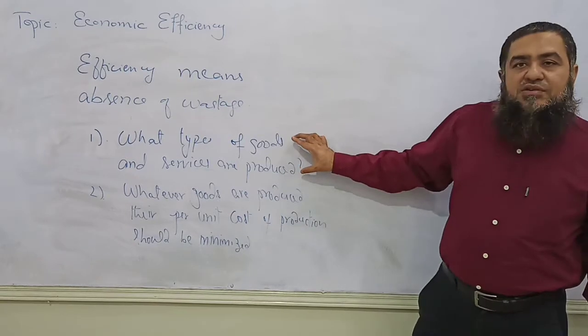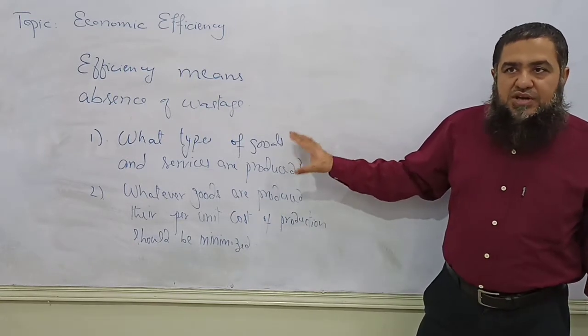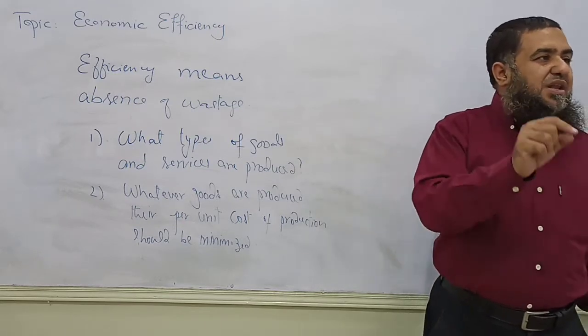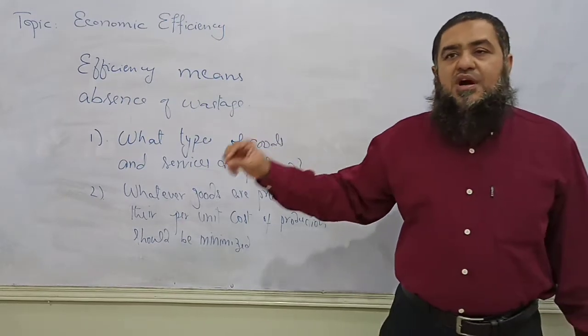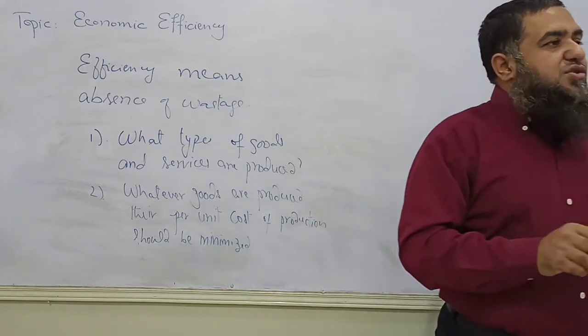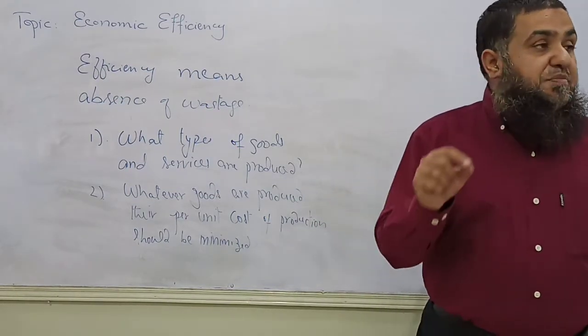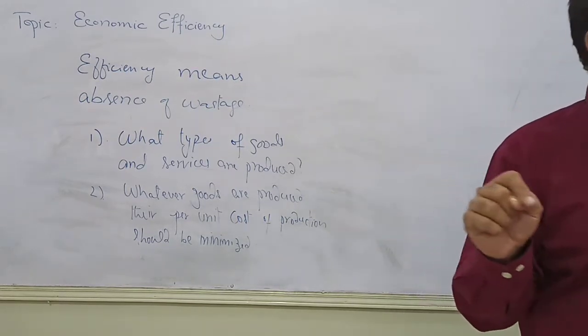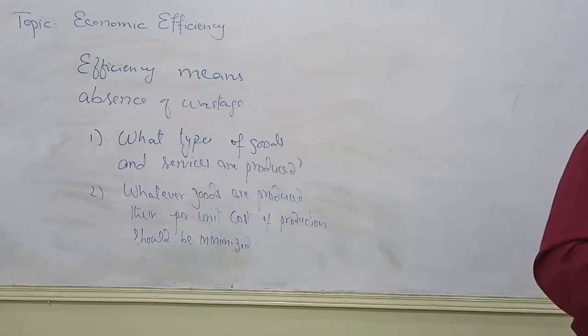This is called allocative efficiency. It means that the resources of an economy, land, labor, capital, raw materials, human resources and man-made resources, should be allocated to the production of those goods which are demanded by the consumers.